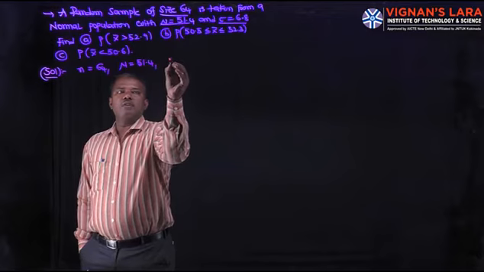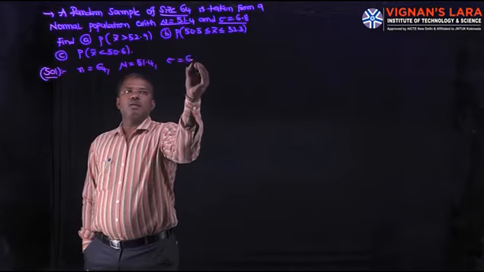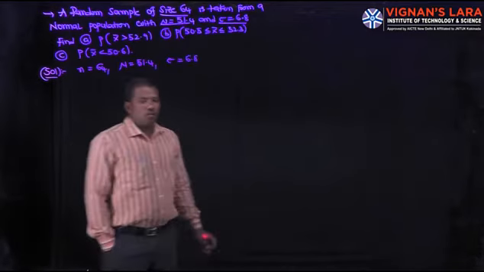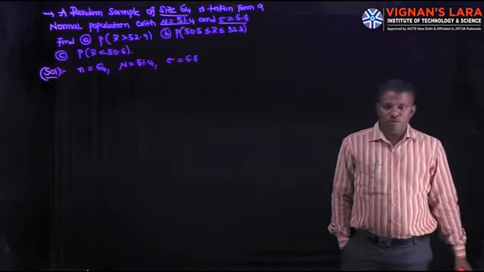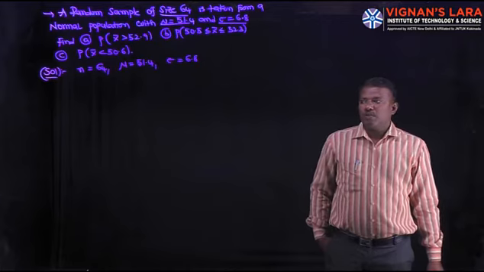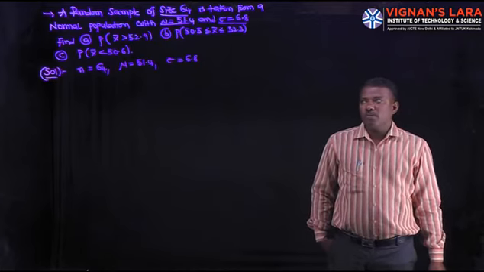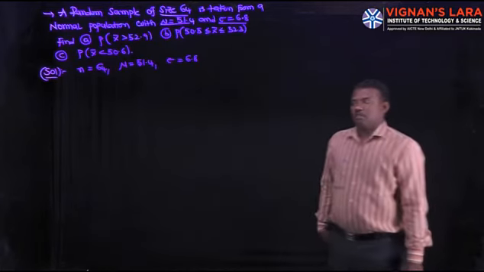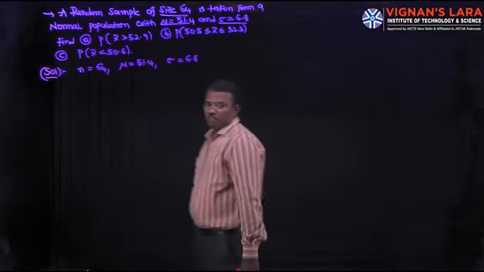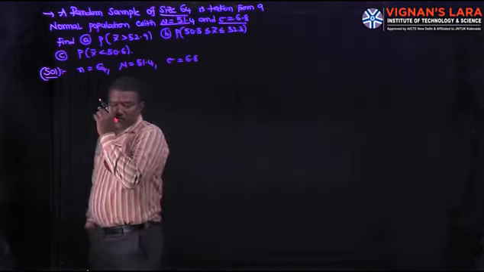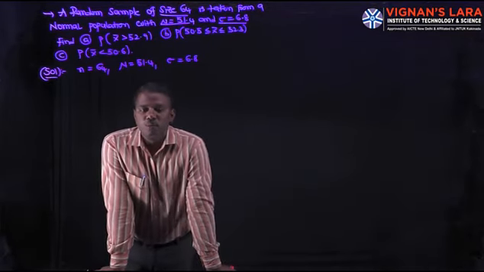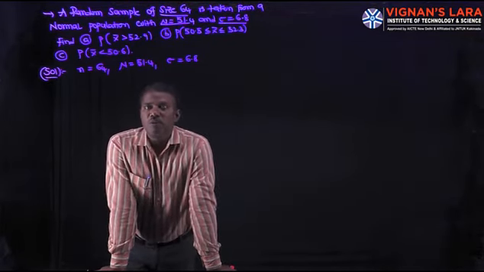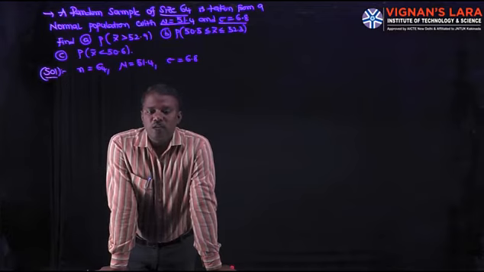Sigma, the standard deviation of the population, is 6.8. So these are the 3 given parameters. Remember, n equal to 64 is a large sample, mu equal to 51.4, sigma equal to 6.8.